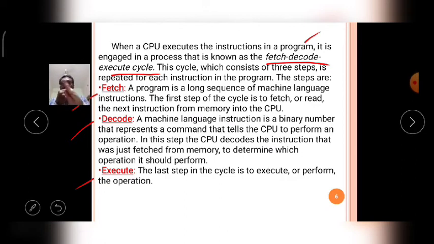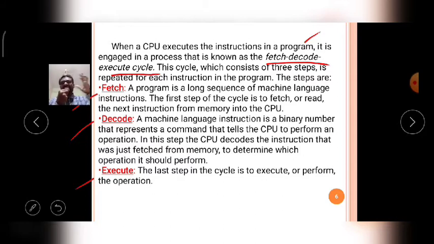In sequence, the fetch cycle will fetch each and every instruction, and that instruction is stored in the RAM, and after storing a particular instruction in the RAM, that will be transferred to the processor for execution.